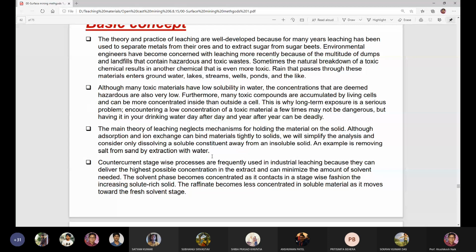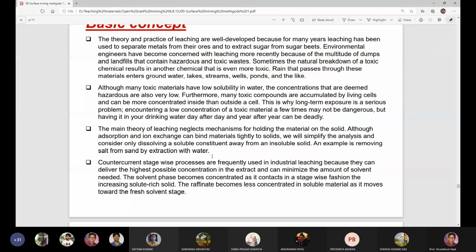So what is done? The sea water is confined in a pond, and you can add some chemical or water with the sand and salt. Salt is found along with sand, so you have to extract this salt.